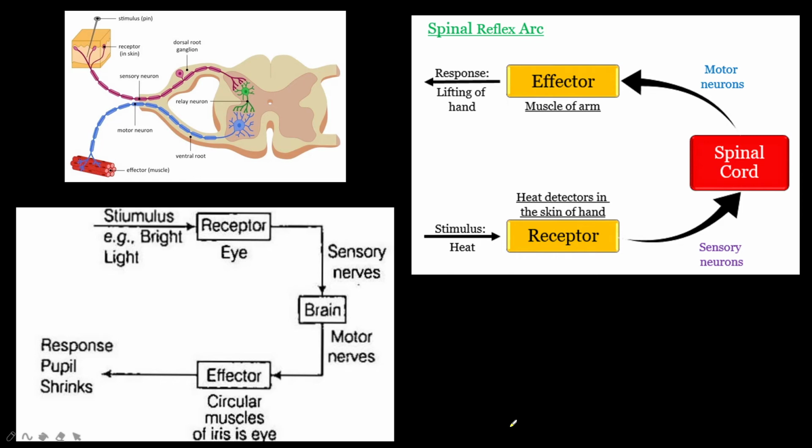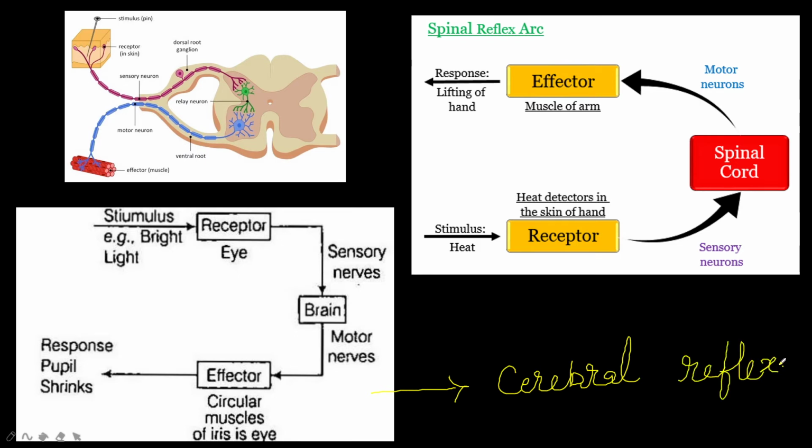Reflexes of this type, which involve only the spinal cord, are called spinal reflexes. Next is the cerebral reflex. A reflex action which involves the brain is called a cerebral reflex.